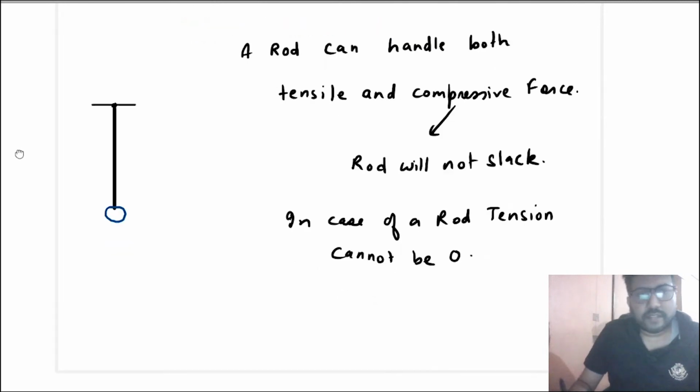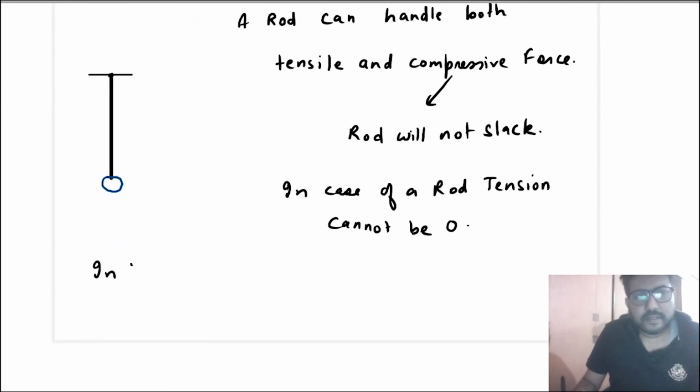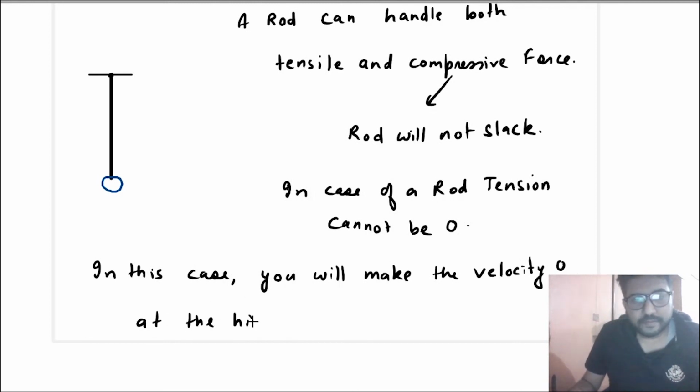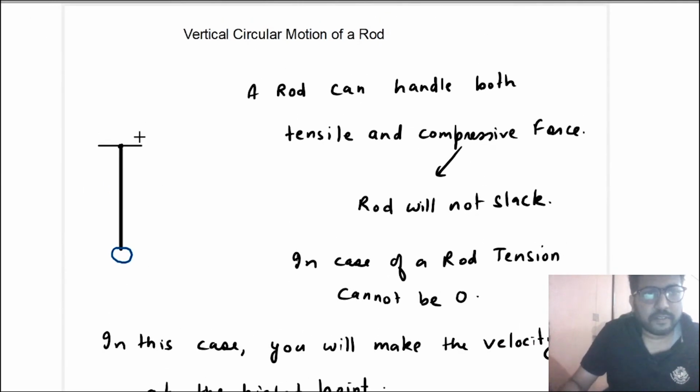So in this case, what you will do is make the velocity 0 at the highest point. Whatever be the highest point, you will not make tension 0, but you will make the velocity 0.